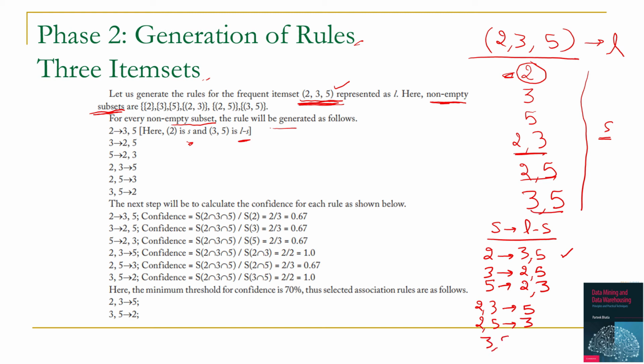Last one is 3, 5. So rule will be 3, 5 to 2. These 6 are the possible rules for 3 item pair 2, 3 and 5. And you can see that here we have listed all these 6 rules.